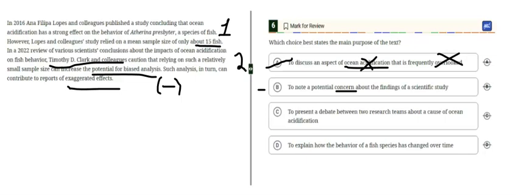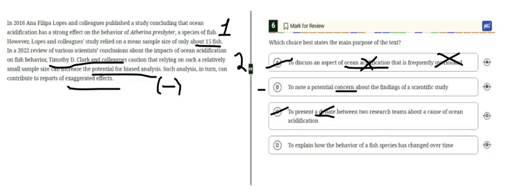Now choice C, to present a debate between two research teams about the cause of ocean acidification. We are not, in the text, talking about a debate at all. Have you ever seen a debate here? Not at all. We just have one team whose research has a drawback, and the second team who is cautioning us that the drawback of the first team researchers can actually be negative. So we are not talking about a debate, and so that's why choice C is out here.